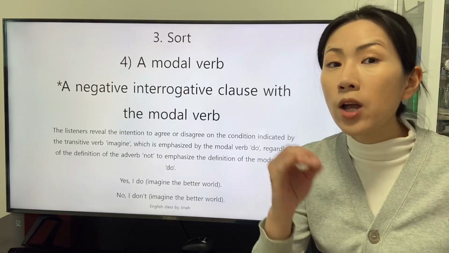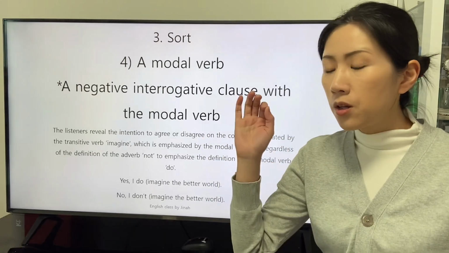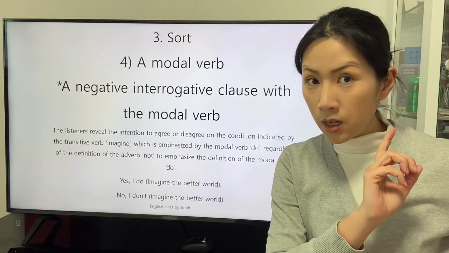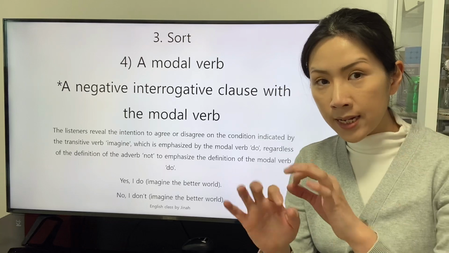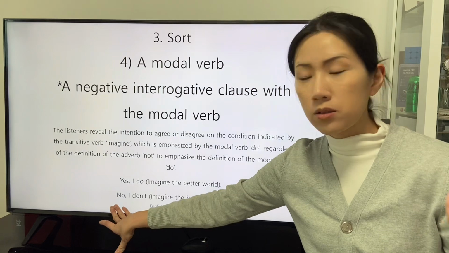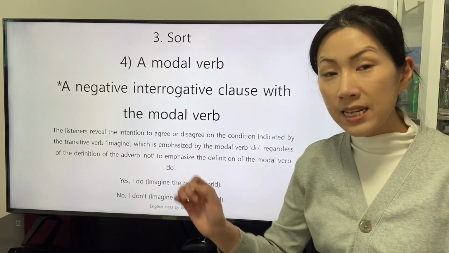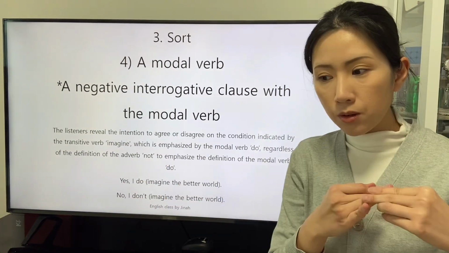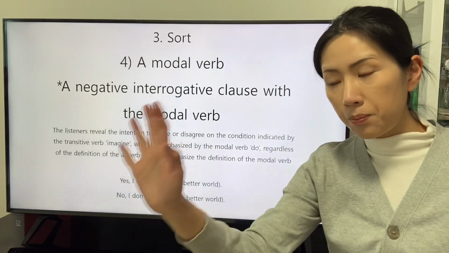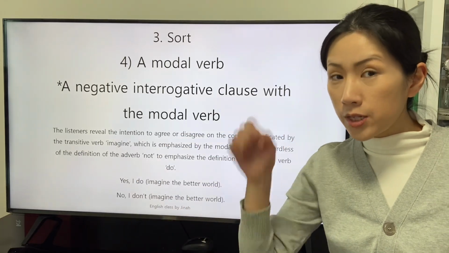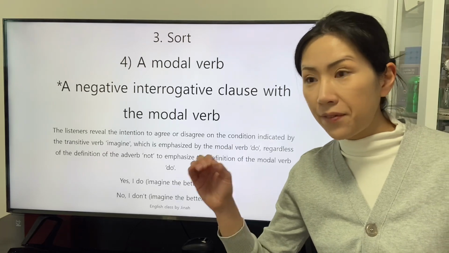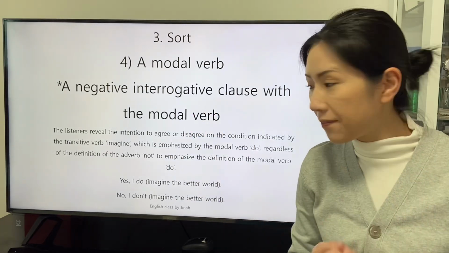The listeners who do not want to confirm the accordance between the interrogative clause and the present respond with no, I don't. This means that the listeners reveal the correlation between the present and the description by the modal verb do and the transitive verb imagine as negative.